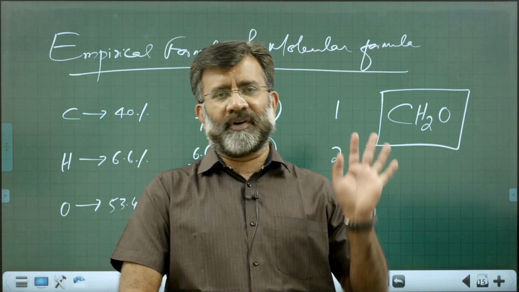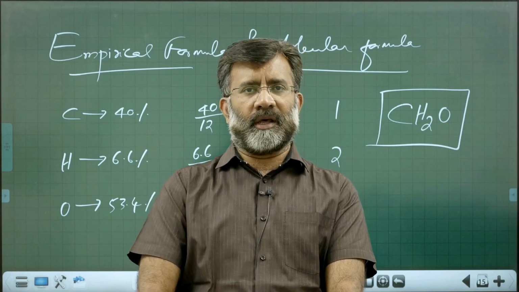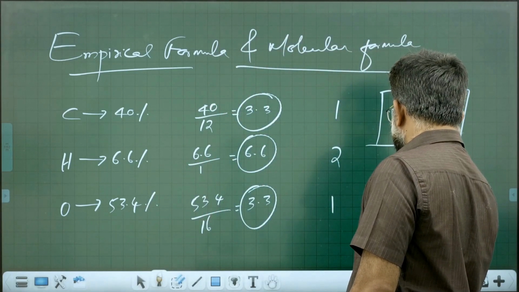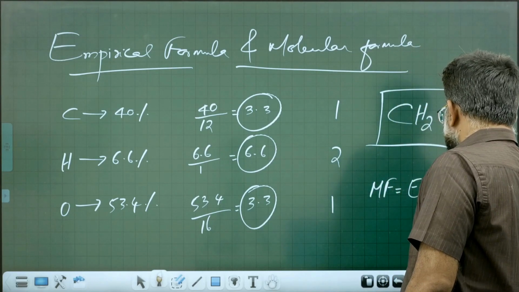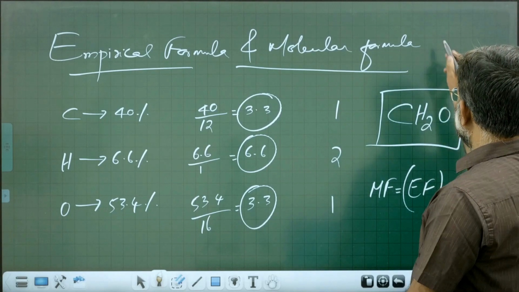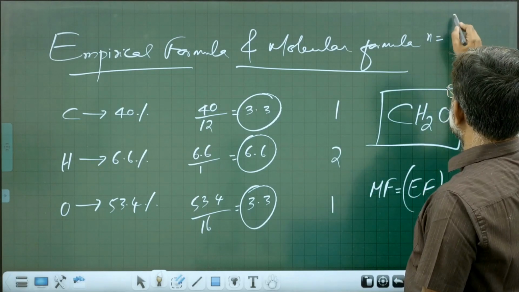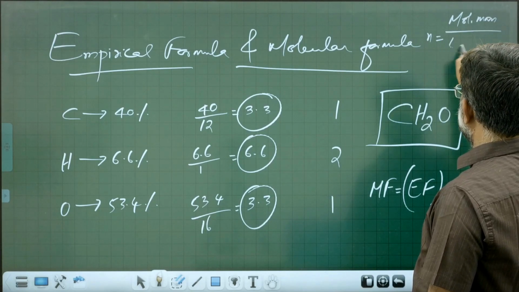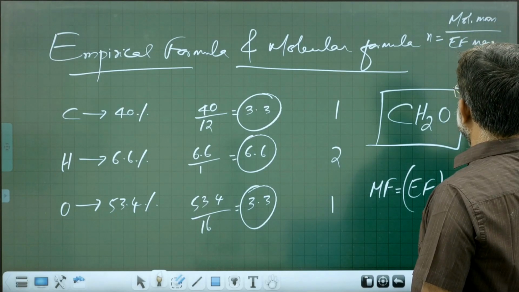This is the empirical formula. How to get the molecular formula? Molecular formula is equal to empirical formula taken n times. What is n? N is equal to molar mass divided by empirical formula mass.